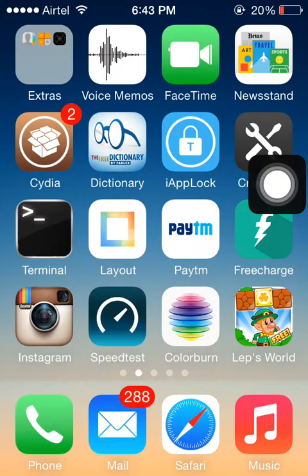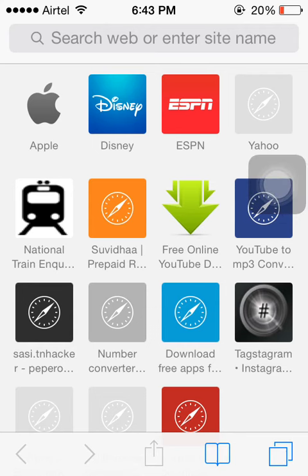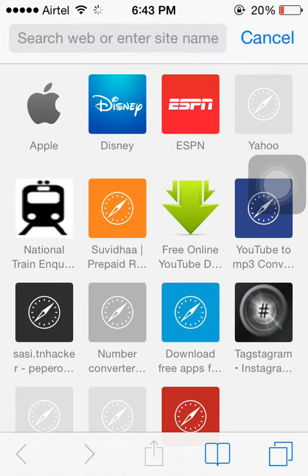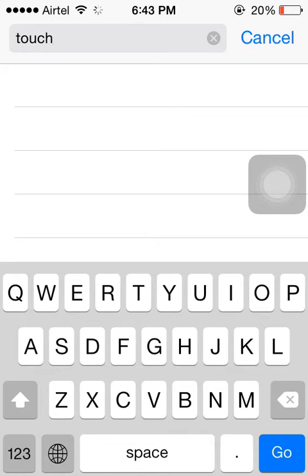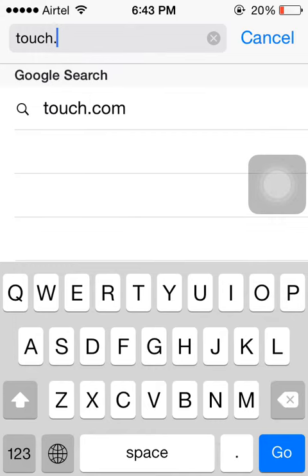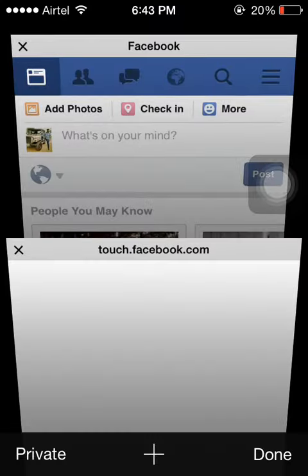First of all, you have to click on any browser you use, probably Safari, and here you are going to type touch.facebook.com. This is what you're going to type for the whole thing, and then go to this address and you will be opening the Facebook page.